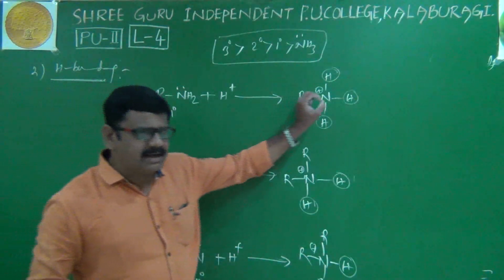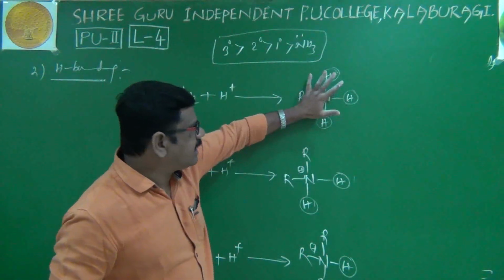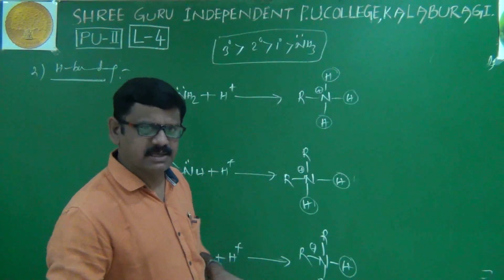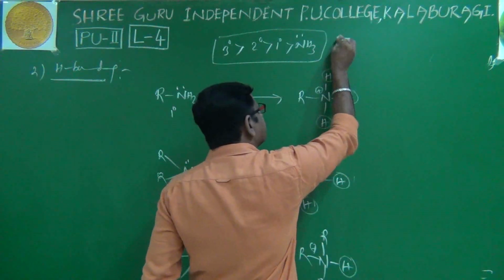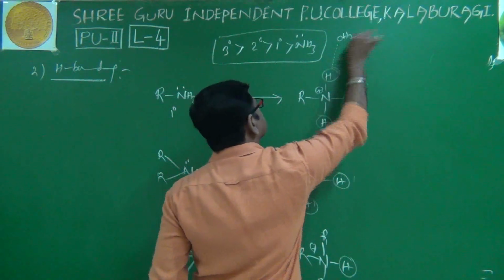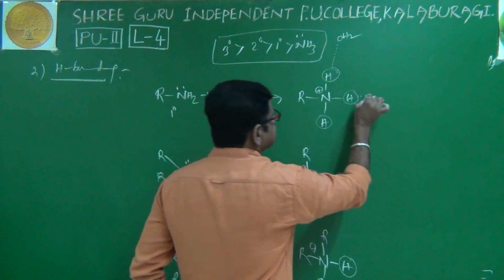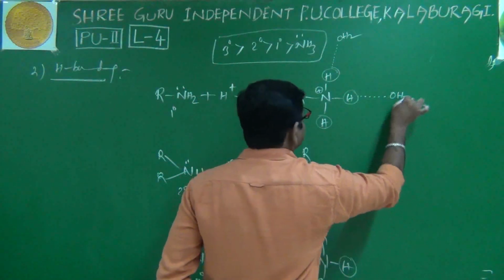Now, blindly you have to remember, if a cation has more hydrogens, it will form more hydrogen bonds, because this hydrogen is involved in a hydrogen bond with one water molecule, this hydrogen with another water molecule, and this hydrogen also with another water molecule.